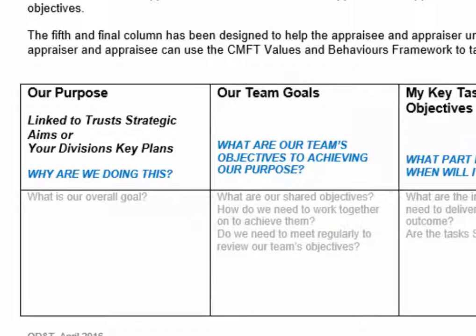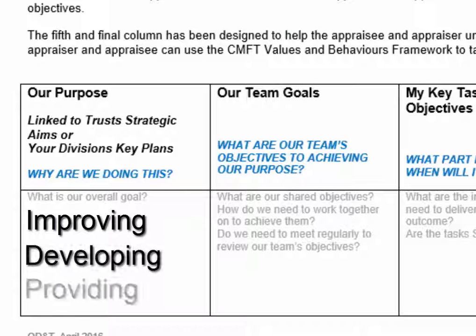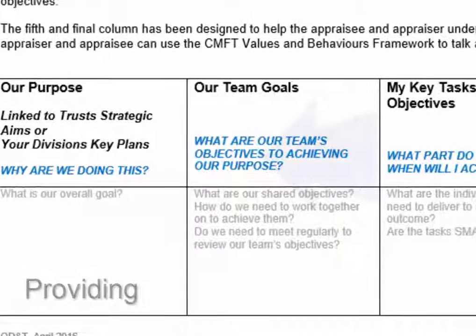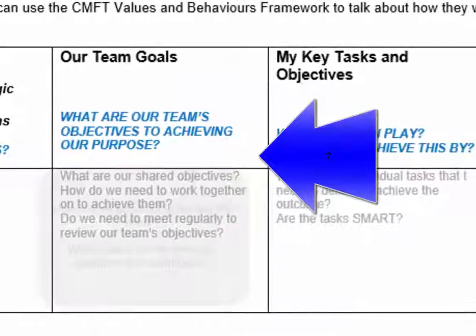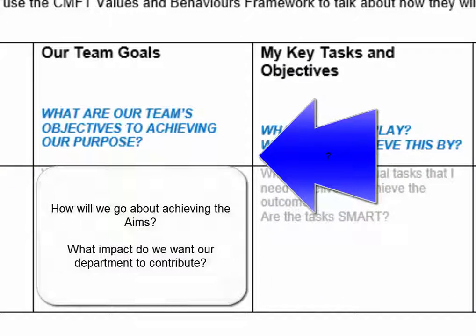General terminology for aims and priorities consist of improving, developing or providing. Examples would be to provide excellent patient care or improving clinical quality. Within column 2, the appraiser needs to think about how their team will deliver these aims and priorities and what impact they want the appraisee and their team members to achieve together.